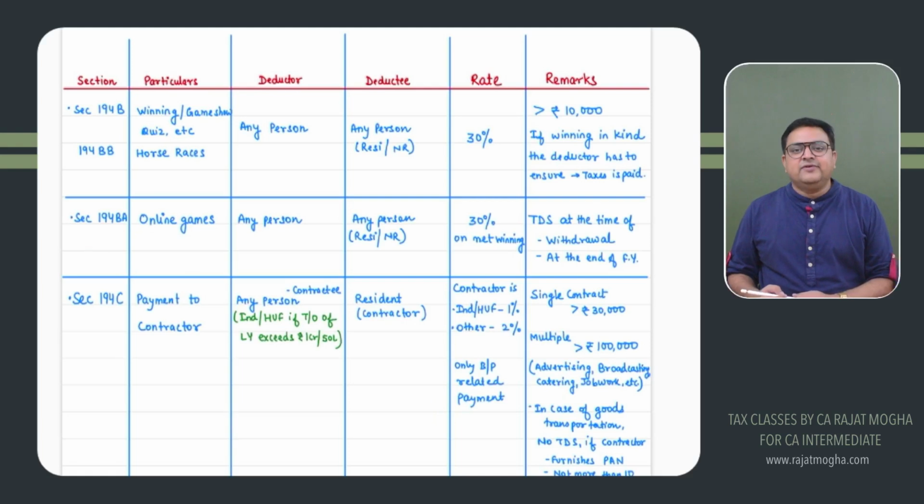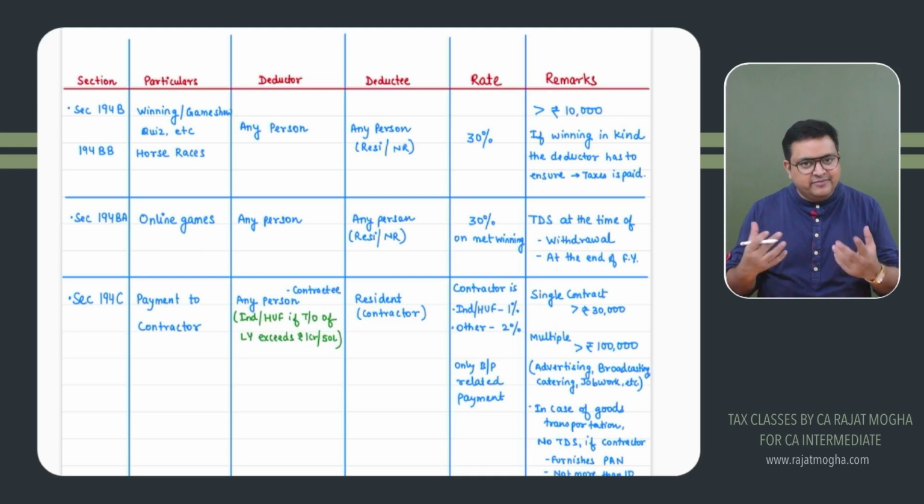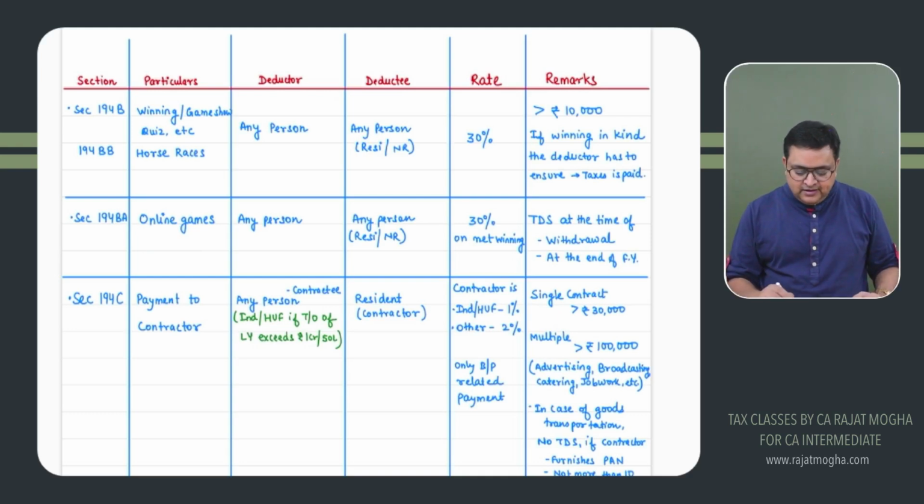Let's come to the next section, 194BA. 194BA deals with online games. We all know online games, Dream 11, and so many apps like these. Hundreds of apps today. So the deductor would be any person who is the organizer or the owner of this online gaming show, this gaming app.